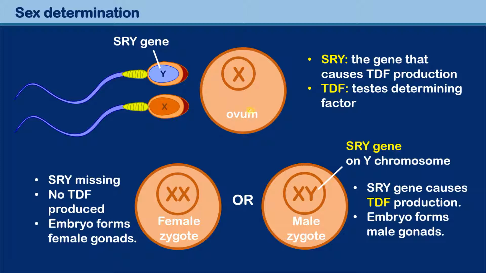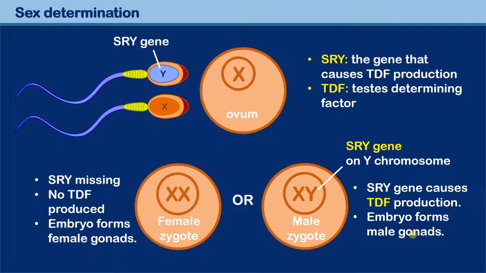In the second case, when the Y chromosome is present, we form a boy. In this case, we have the SRY gene on the Y chromosome inside this fertilized egg cell. And of course, we have the production of testes determining factor, and therefore the embryo forms testes and male reproductive organs. So that is essentially it.